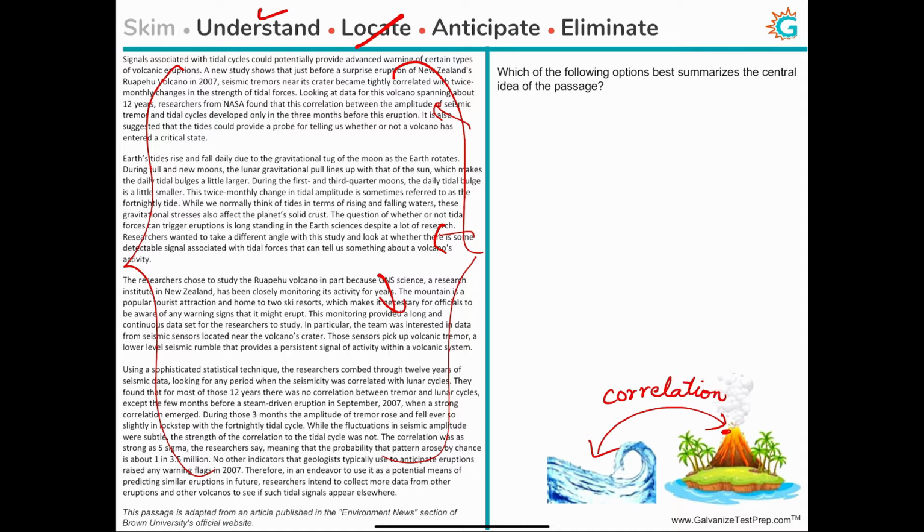Further, the passage cites the research conducted in a particular volcano to substantiate that this correlation exists, and that this correlation can in turn act as a warning signal for a volcanic eruption. So this is our understanding of the main idea of the passage: that such a correlation exists between the tidal cycles and the volcanic tremors, and that it could be used as a potential warning signal. And now let's go to the next and final step of eliminating the answer choices.